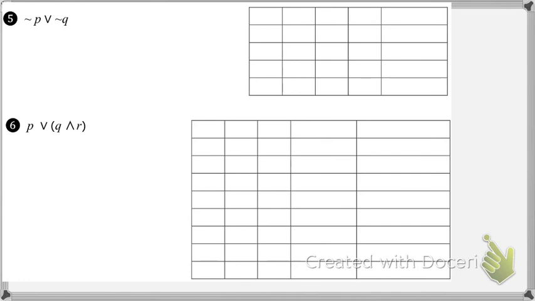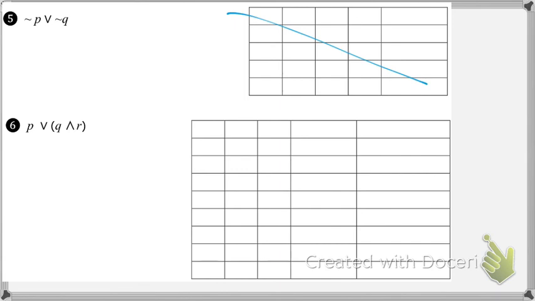Okay, we're going to skip number 5, because number 5 is very similar. We're going to try number 6, though, because number 6 got a little bit bigger. Now we see parentheses. Parentheses tell us to do what in math? Do them first. So that means we're going to do that conjunction before we do the big compound statement.